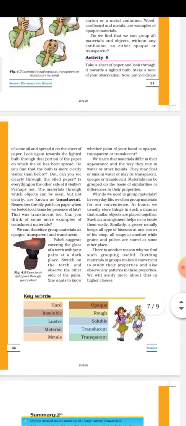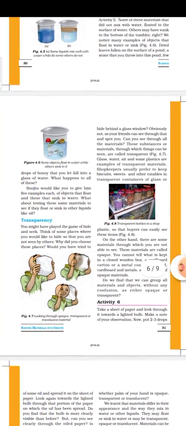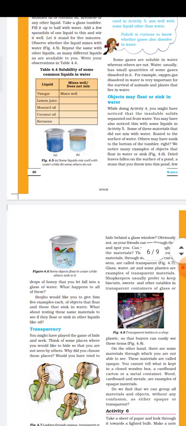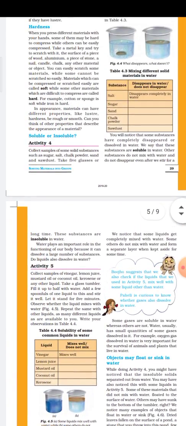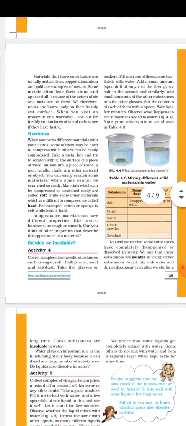So this is all about this lesson. In this lesson, as I told you, let me summarize what we have learned in this lesson. Basically we have learned why we have to sort the material into different group, what is the importance of sorting material into different groups. It is very important so that we can save our time.